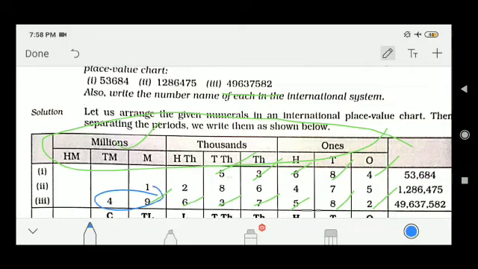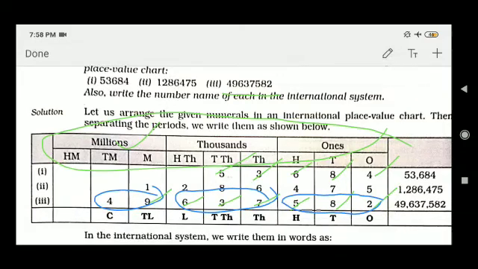See, in the thousand period 637 is there, so I can write 49 million 637,000 and 582.